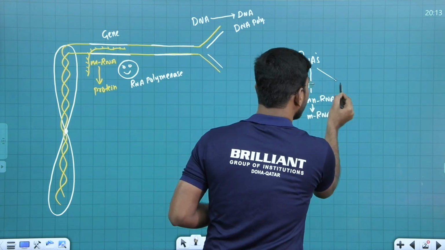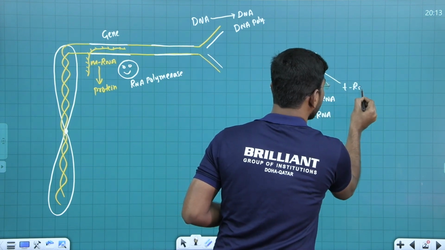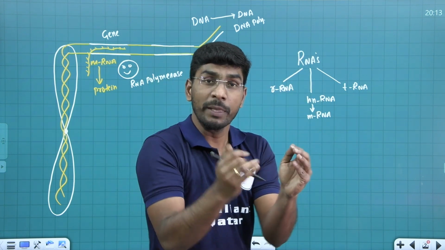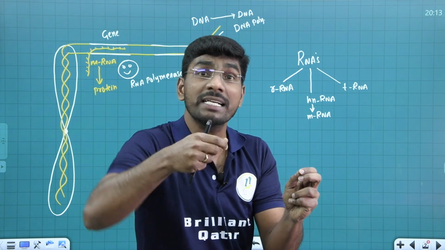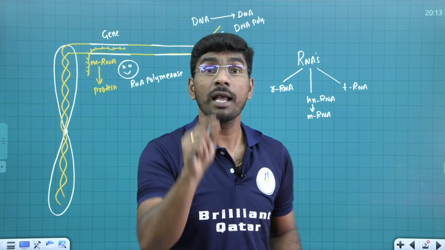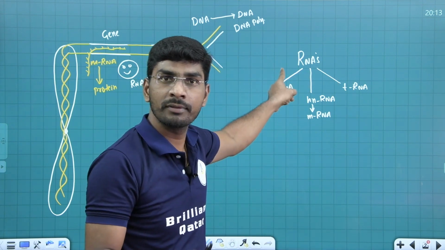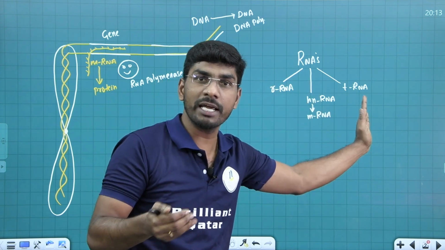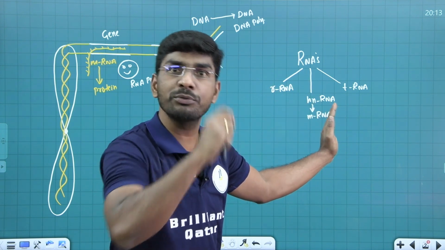mRNA. Next RNA is called tRNA. So there are 3 different types of RNAs. These 3 different types of RNA need 3 different types of enzymes in eukaryotes. In eukaryotes, for the transcription of 3 different types of RNAs, we require 3 different types of enzymes.